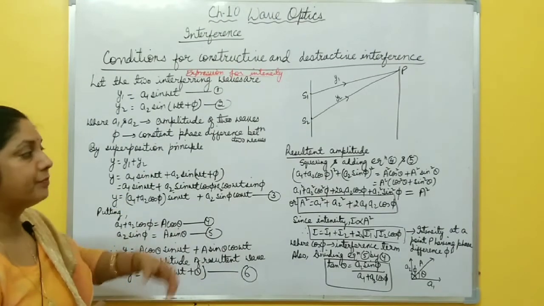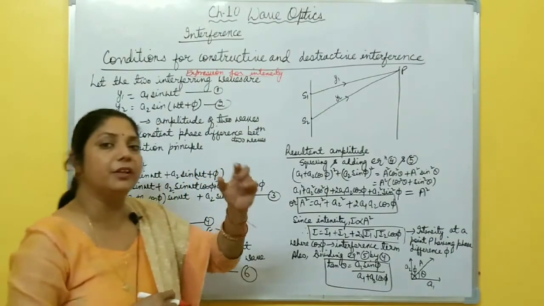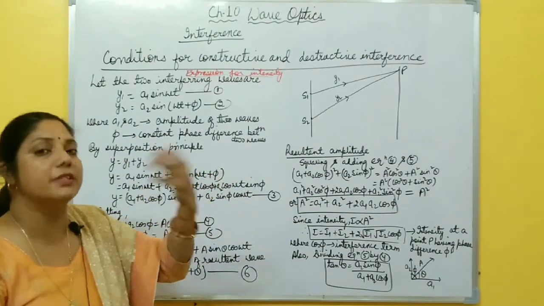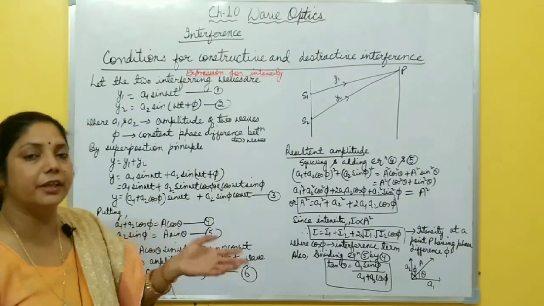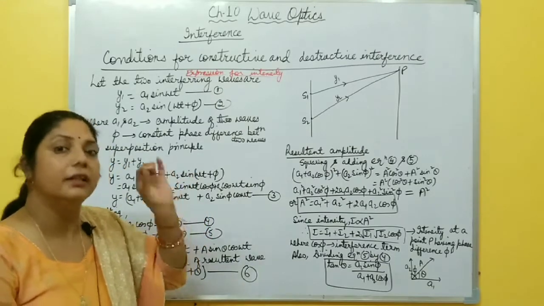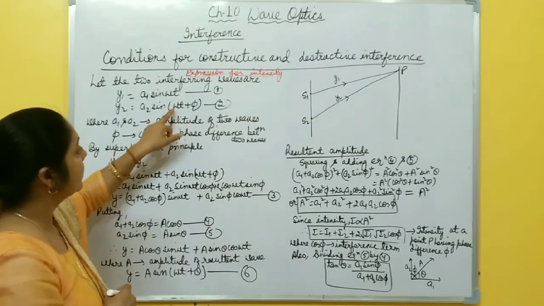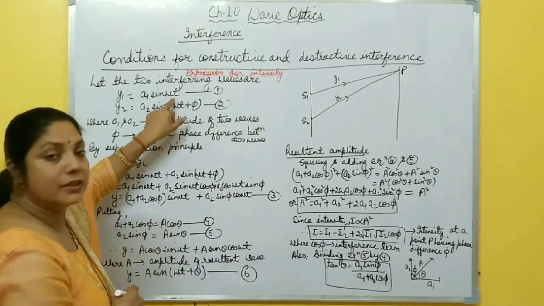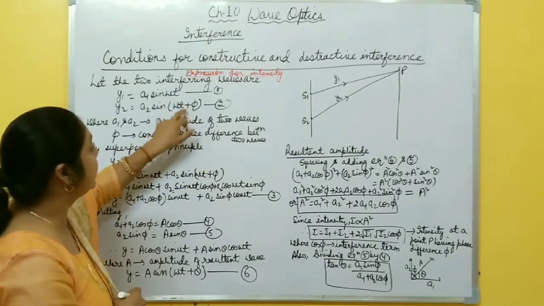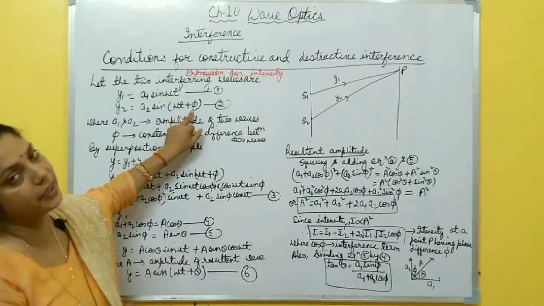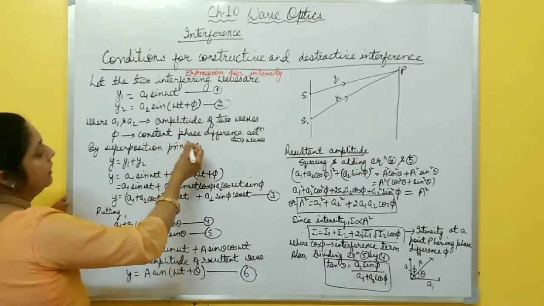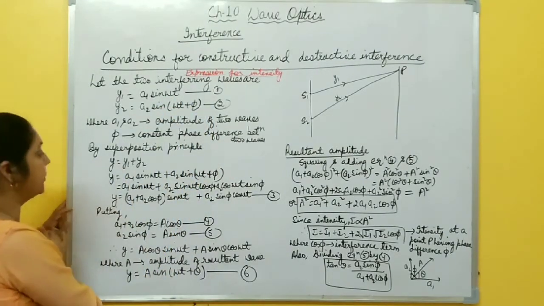Phase difference means the phase difference between the two waves at any point is always constant. It may be 0, 20, 30 degrees, 40 degrees, whatever the phase difference is, it is always constant with time. Here the phase difference is what? For this one, the angle is omega t. Here the angle is omega t plus phi. So when you subtract these two angles, you get phi. So phi is the phase difference. It always remains constant, right? So constant phase difference between the two waves.